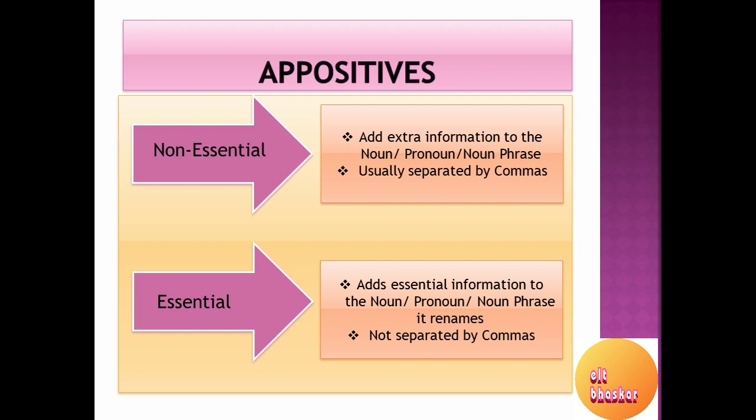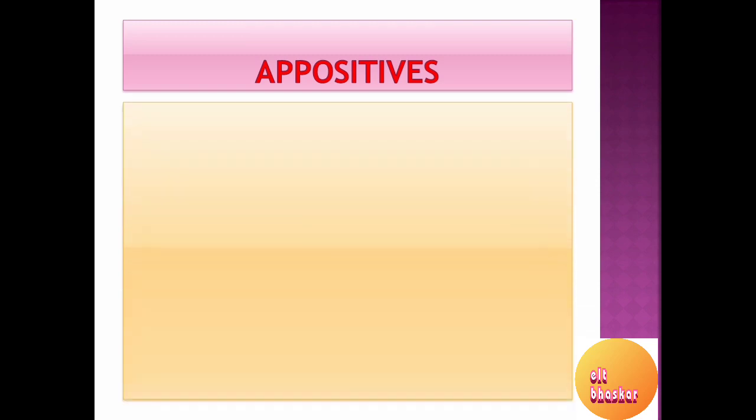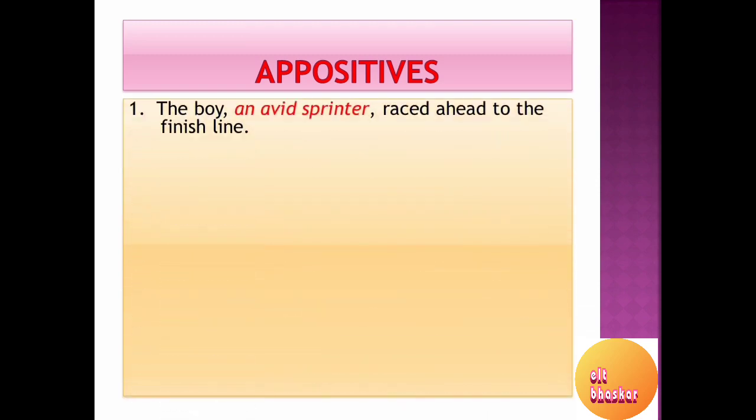So in case of essential information, we cannot do away with this appositive, but in case of non-essential appositive, we can remove it and still the sentence will continue to have a complete sense. Let's see how. Now let's consider one sentence.